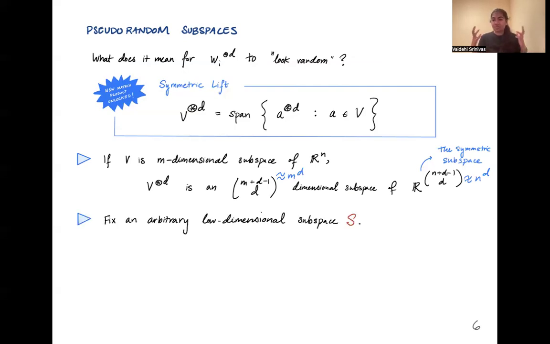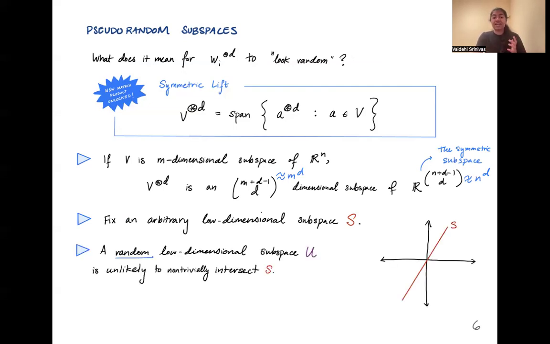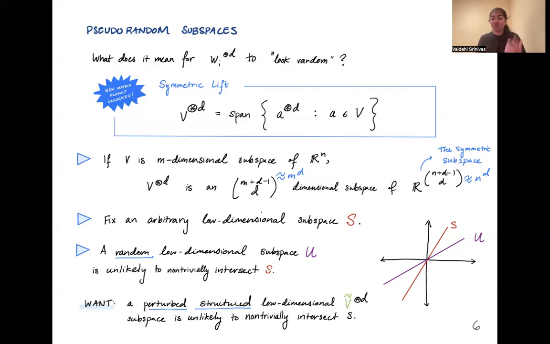So what is the randomness property that we want to capture? Well, we'd like to say that, imagine we fixed an arbitrary low-dimensional subspace S. And then we were to draw a completely random low-dimensional subspace U, then it's unlikely to non-trivially intersect S. These two subspaces have to intersect at 0, but it's very unlikely that U is going to land exactly on top of S. We'd like to say that this is true even for a perturbed structured low-dimensional subspace, which would be like V tilde, which is a perturbed subspace, tensor D times. We'd like to say that this kind of subspace is also unlikely to non-trivially intersect some fixed S.